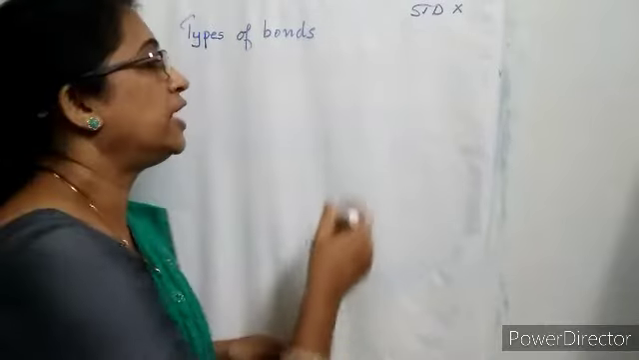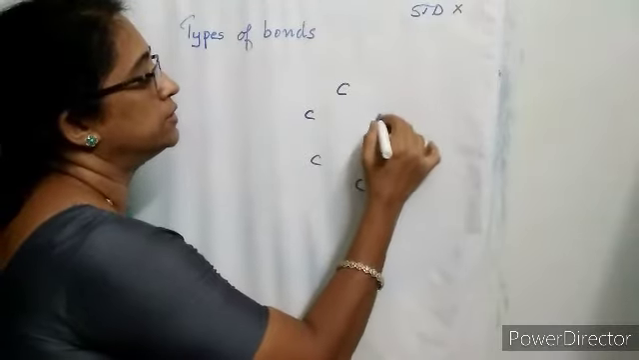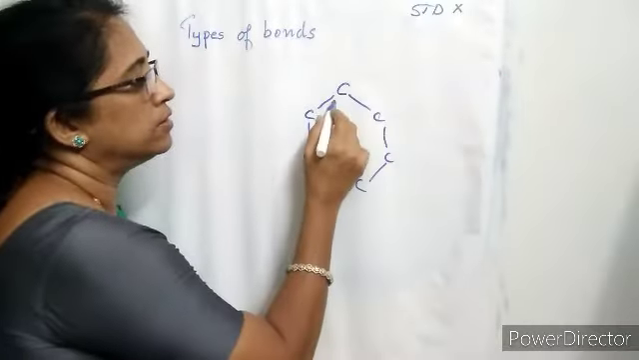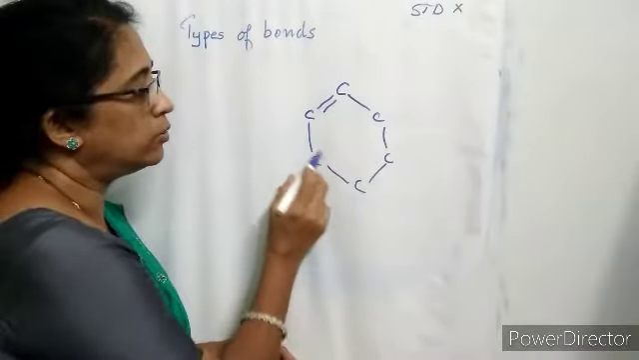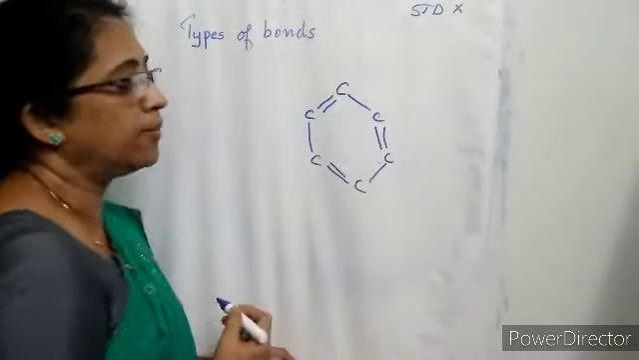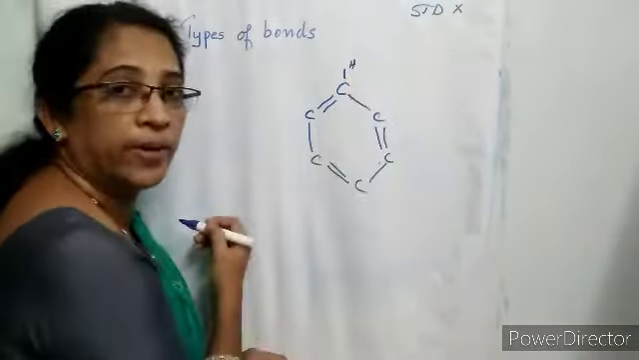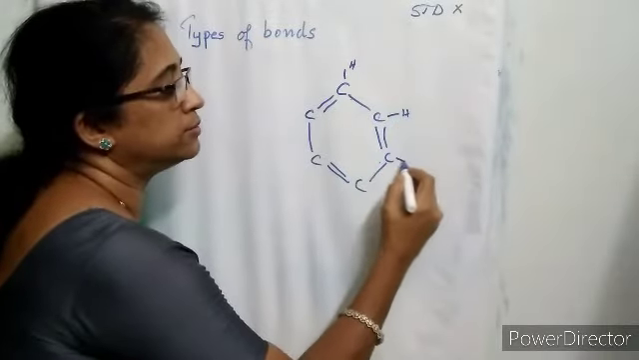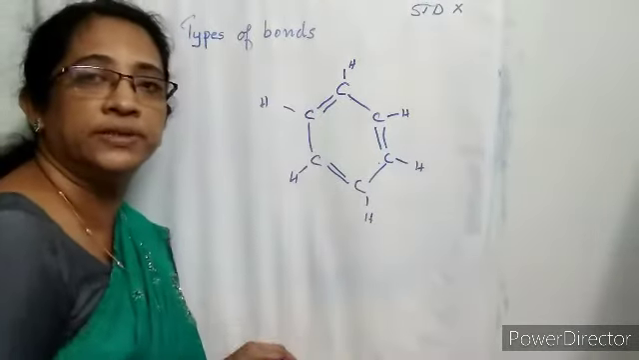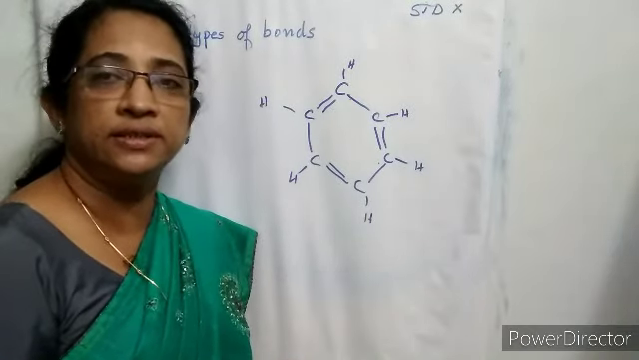In benzene, there are 6 carbon atoms. 1, 2, 3, 4, 5, 6. Then the carbon atoms are joined by single bonds, then a carbon-carbon double bond. Alternate carbon-carbon double bonds are there in benzene. 1, 2, 3 valencies are satisfied, and the fourth one is satisfied by hydrogen. So this is the structure of benzene. This is one type of representation of benzene. Benzene is a cyclic compound with the molecular formula C6H6.